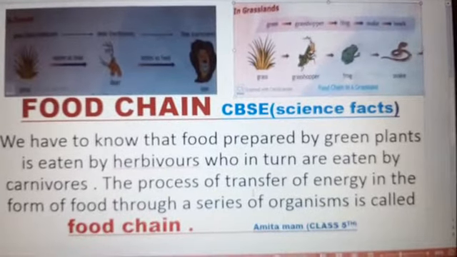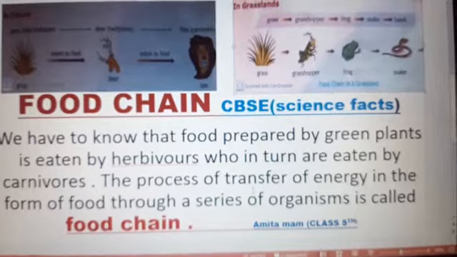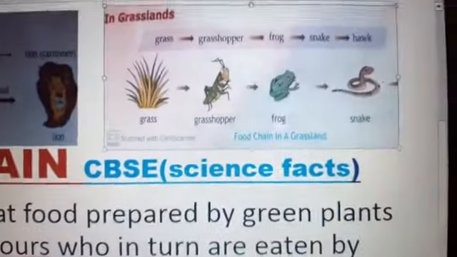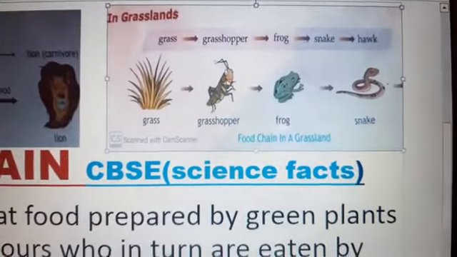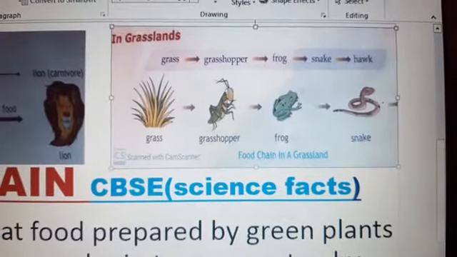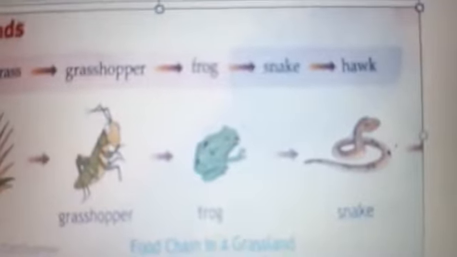The energy present in the form of food is transferred from one organism to another organism. This is called food chain. Here we can see the grass eaten by grasshopper, grasshopper eaten by frog, frog eaten by snake and snake eaten by hawk.